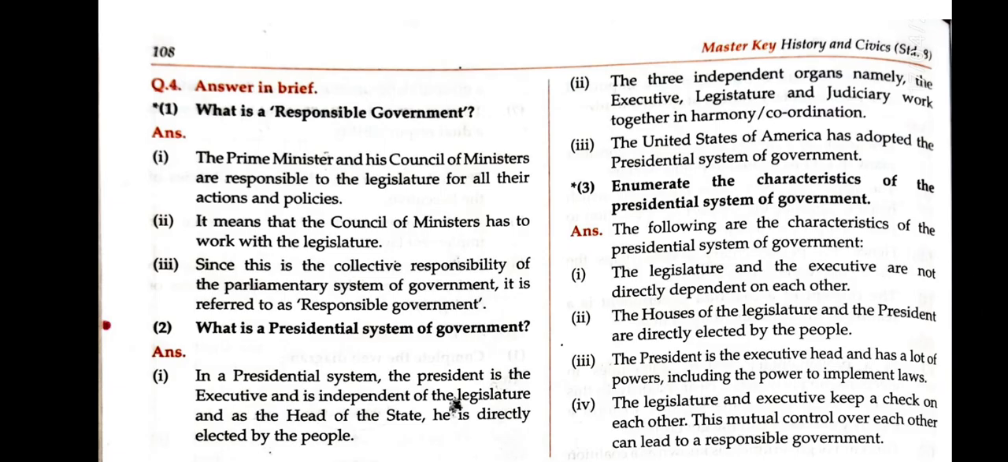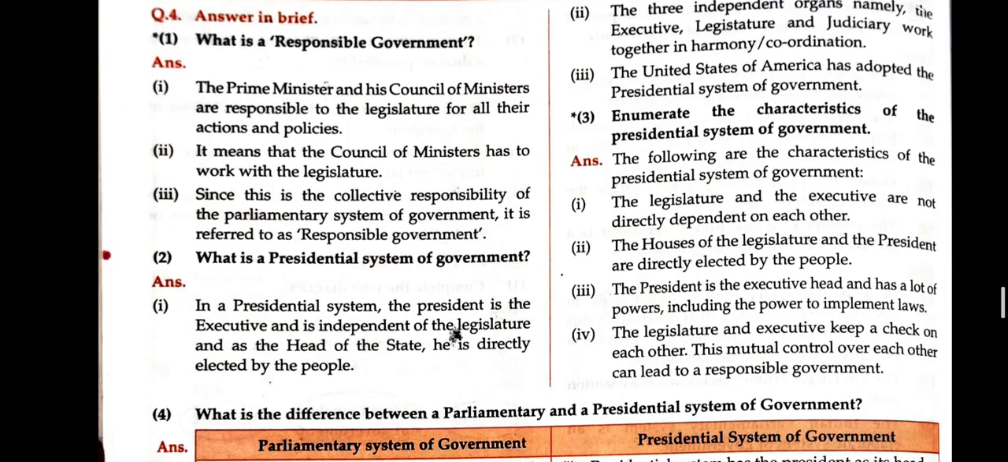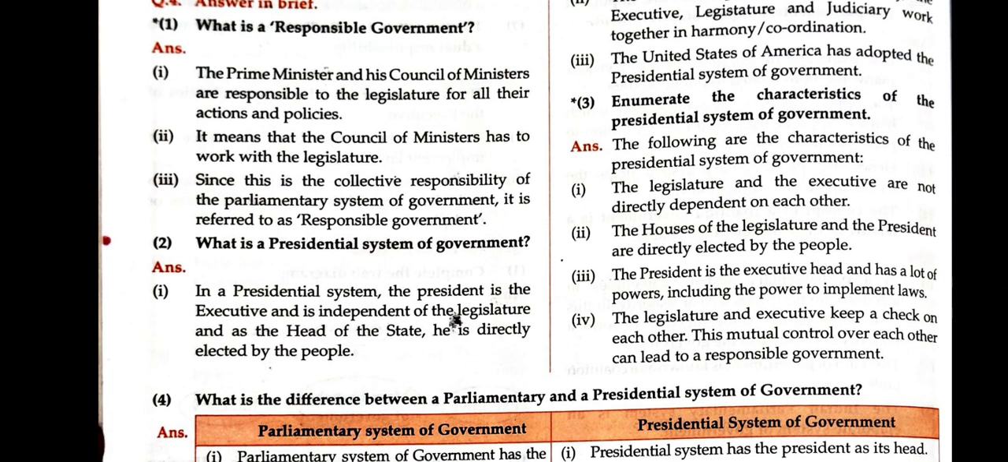The prime minister and his council of ministers are responsible, and so on. Next is, enumerate the characteristics of presidential system of government.